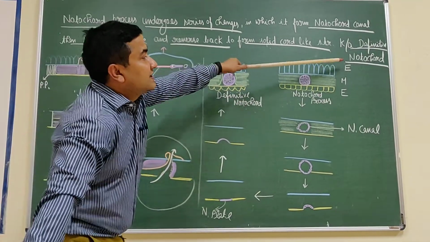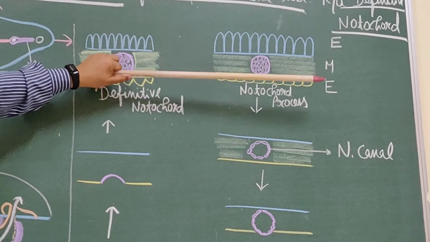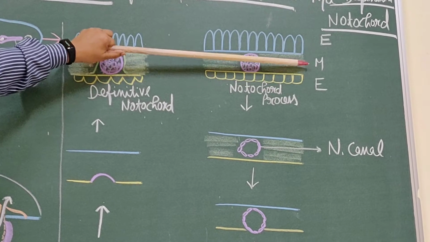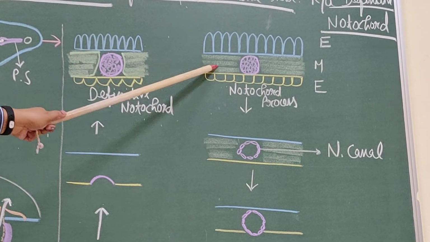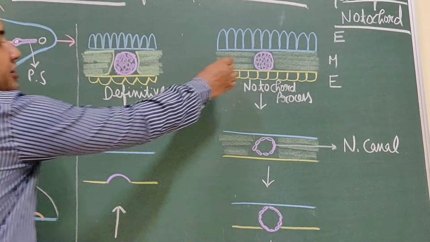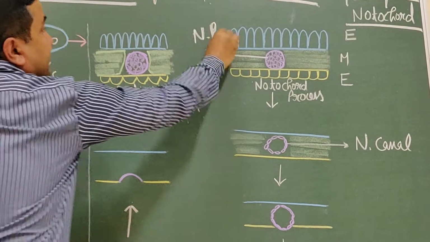Now it has three layers. This upper layer is the ectoderm. This yellow is the endoderm, and between them this green structure is the intraembryonic mesoderm. Now this solid structure is the notochordal process.